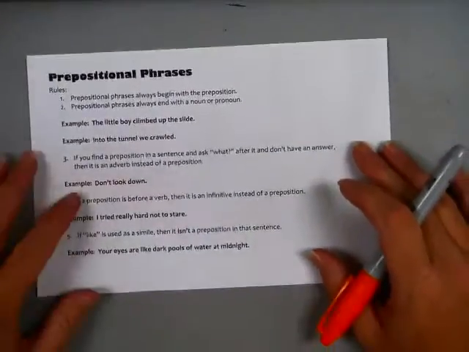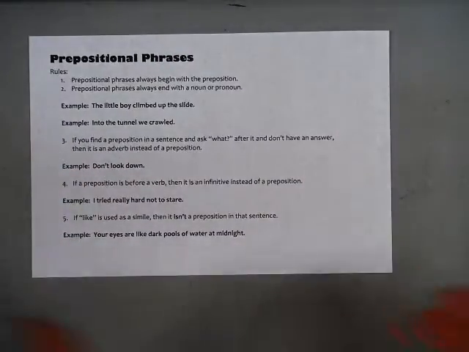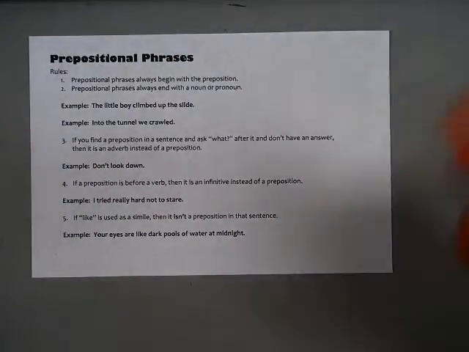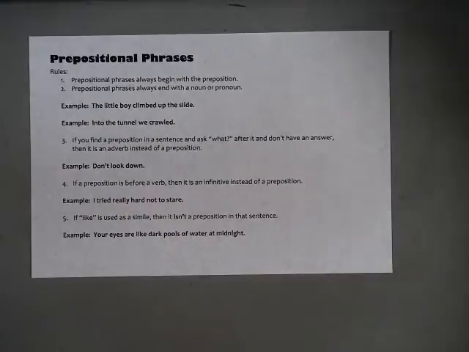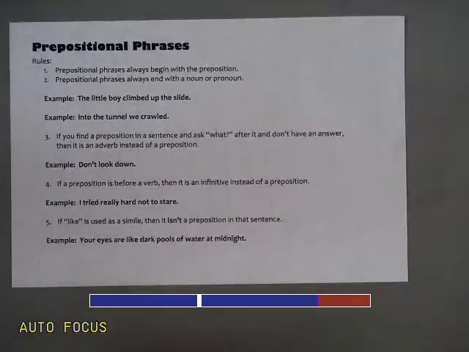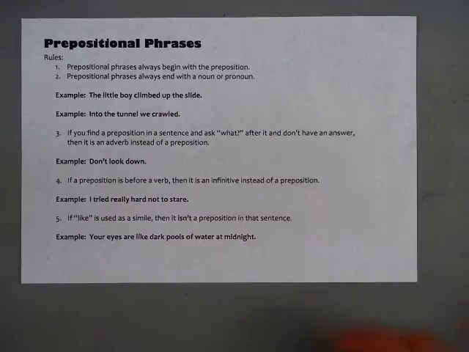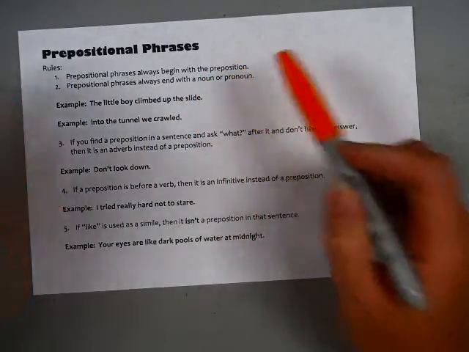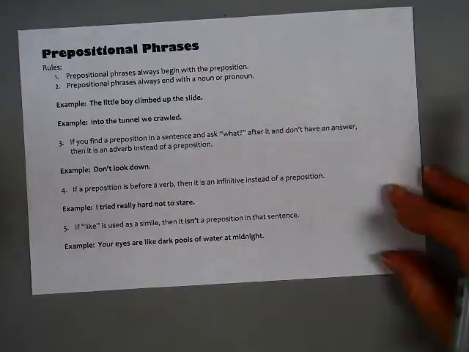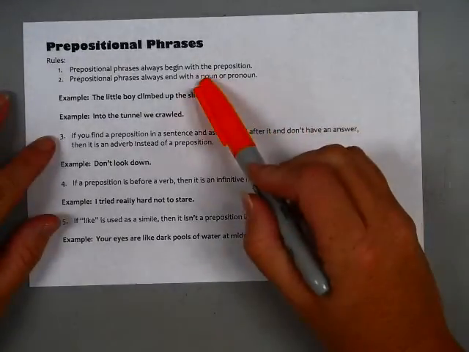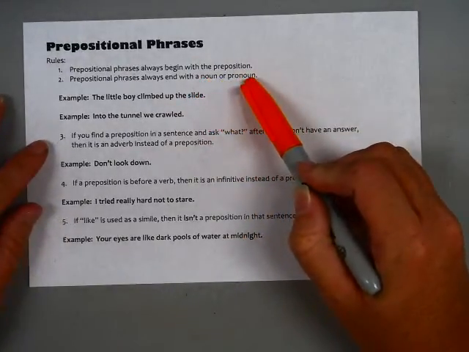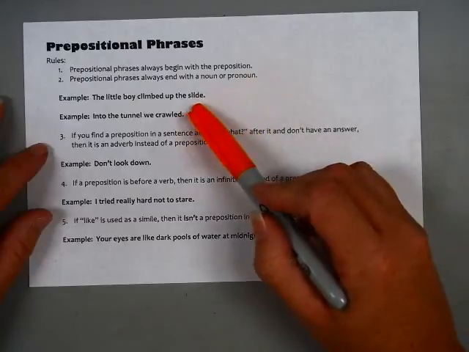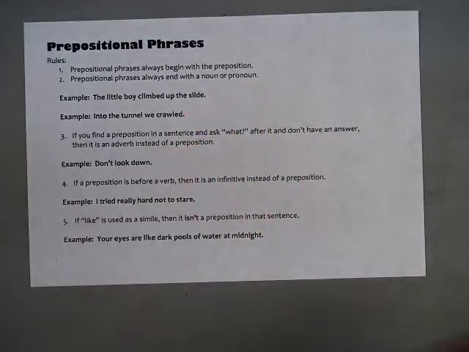So let's go ahead and start with the prepositional phrases rule sheet. Basically there are 5 rules that you need to understand when it comes to finding prepositional phrases in sentences and using them properly. The first rule is that they always begin with a preposition. A prepositional phrase starts with a preposition, and then it always ends with a noun or a pronoun. For example, this sentence says, the little boy climbed up the slide.